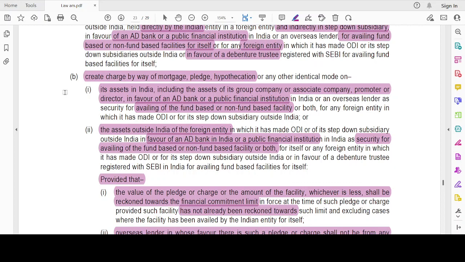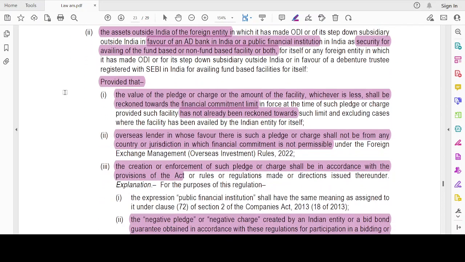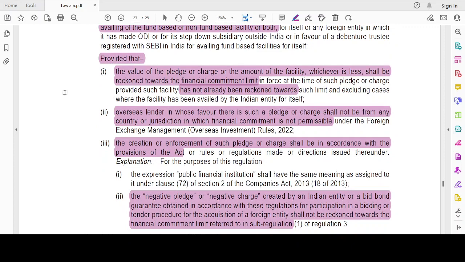And I can also use the asset outside India of the foreign entity, or the subsidiary, and go to a bank based on that asset as a security. I can take either a fund-based or non-fund-based facility, either for myself or for the foreign entity or for the subsidiary. And I can also go with the assets to the debenture trustee asking for a fund-based facility, but it is for only myself. For debenture, remember, if I go to a debenture trustee, then the funds can be used only for the particular Indian entity.